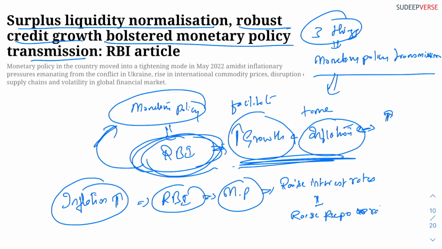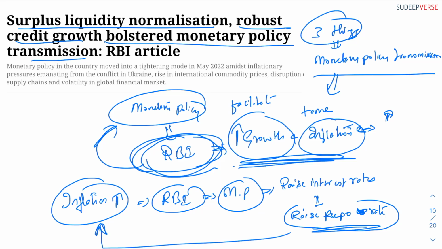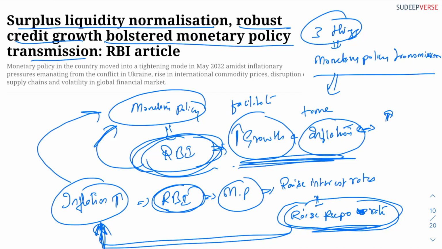Repo rate is the rate at which the banks borrow money from the RBI. By raising the repo rate, the banks' borrowing will reduce. If the banks' borrowing reduces, the money in the economy will reduce. That will in turn tame inflation. So the RBI, with the help of the repo rate, is able to tame inflation. This is monetary policy.